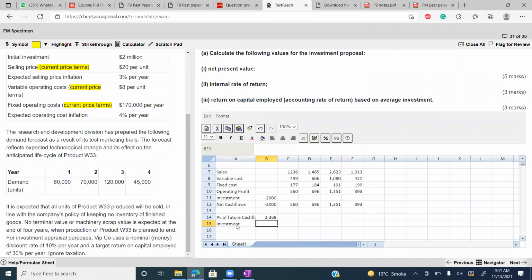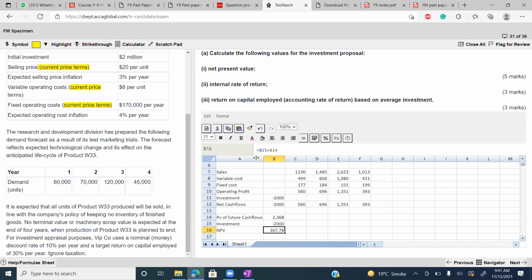Investment is 2,000. So NPV will be 367. So that's how you will calculate the NPV. Any question?